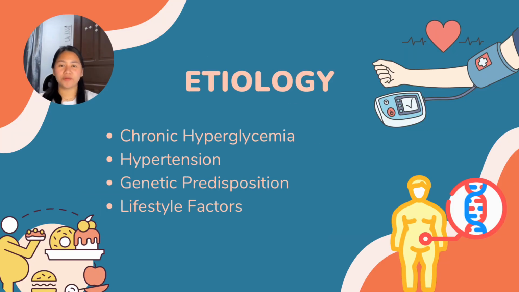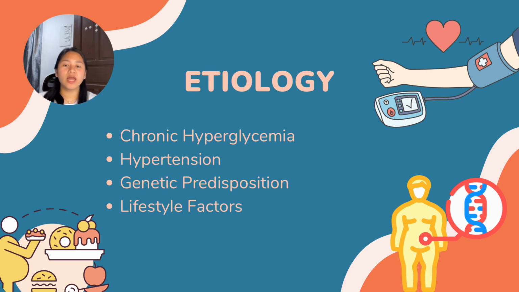The etiology of diabetic kidney disease is multifactorial, but it is primarily driven by chronic exposure to hyperglycemia. From our case, the etiological factors are, first, chronic hyperglycemia. This is the foundational cause. The patient's 10-year history of diabetes and poor medication compliance directly led to persistently high blood glucose levels, which are toxic to the renal microvasculature.